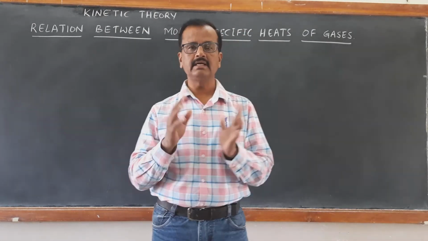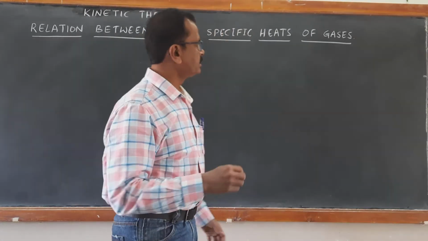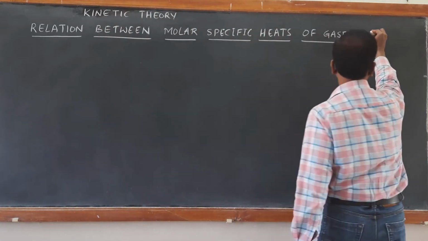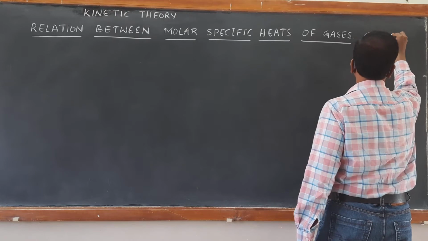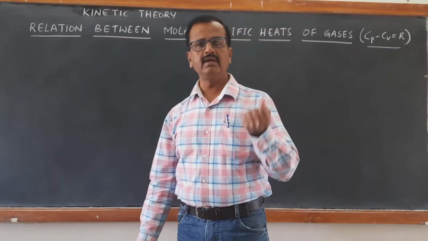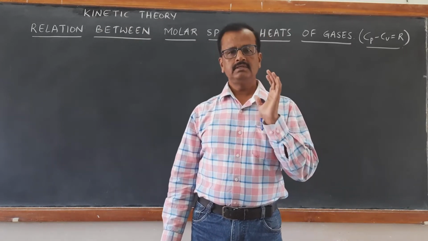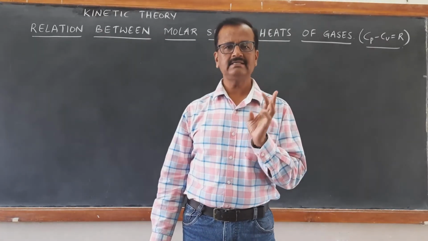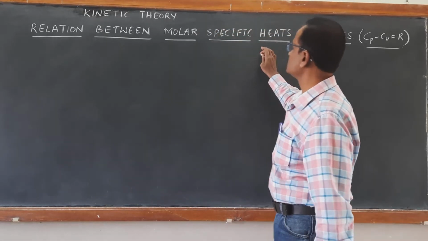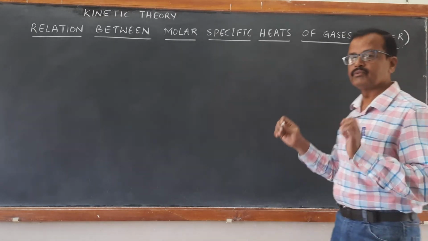First we will learn the relation between Cp and Cv. You might already have learned this in chemistry, in thermodynamics: Cp minus Cv is equal to R. Let us first derive this, and then we will apply the law of equipartition of energy for the calculation of specific heats of monoatomic, diatomic and polyatomic gases. First let us derive the relation between molar specific heats of gases, that is Cp minus Cv equal to R. How to prove it?